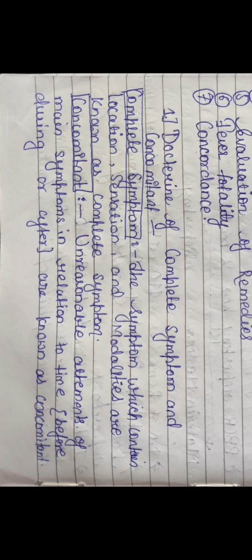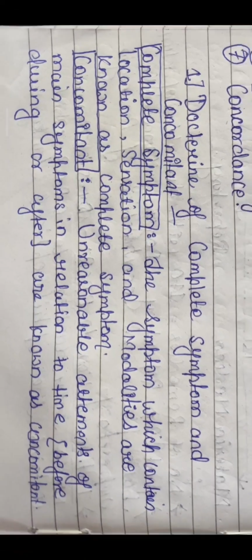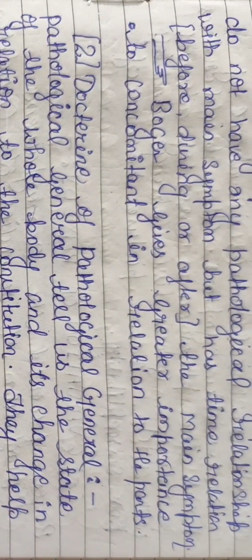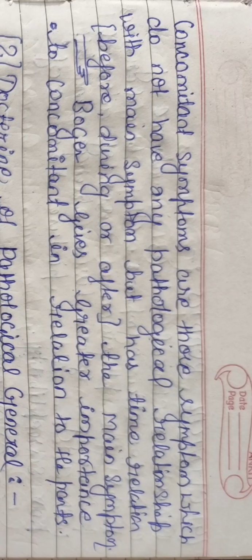And what is concomitant? Unreasonable attendant of the main symptom in relation to time, before, during or after, is known as a concomitant symptom. The concomitant symptoms are those symptoms which do not have any pathological relationship with the main symptom but have a time relation before, during and after the main symptom.